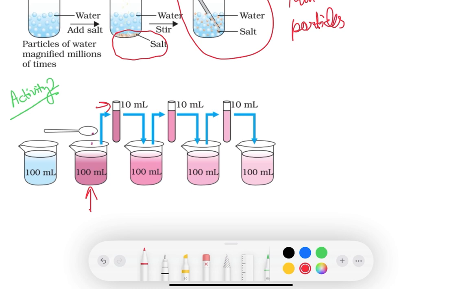This experiment shows that just a few crystals of potassium permanganate can color a large volume of water, about 1000 liters. So we conclude that there must be millions of tiny particles in just one crystal of potassium permanganate, which keep on dividing themselves into smaller and smaller particles. By this activity, we can see that the particles of matter are very small.